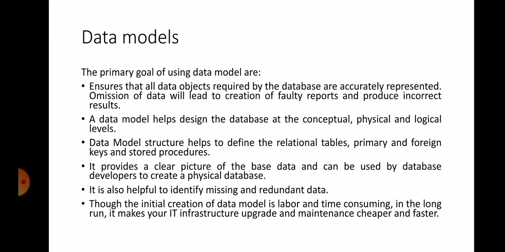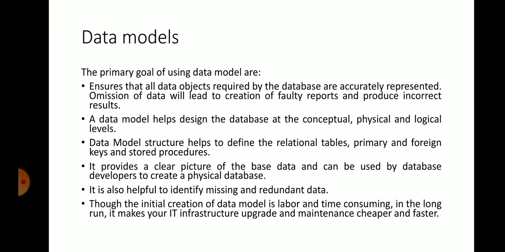What is the primary goal of using a data model? The primary goal of using the data model is that it ensures that all data objects required by the database are accurately represented. Omission of data will lead to creation of faulty reports and produce incorrect results.